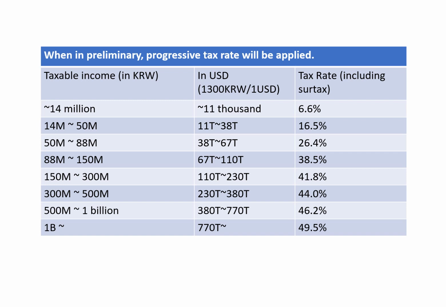The progressive tax rate is from the lowest 6.6% including local tax to the highest 49.5% including local tax when the taxable income is more than 1 billion Korean won. This is a new table effective from January 1st of 2023.